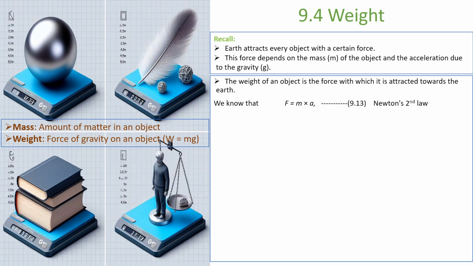We know that F is equal to ma. What is this? See, Newton gave us three fundamental laws of motion, remember, right? In that, the second law is this one. The force is directly proportional to the mass of an object and of course the acceleration, right? F is equal to ma. Newton's second law.